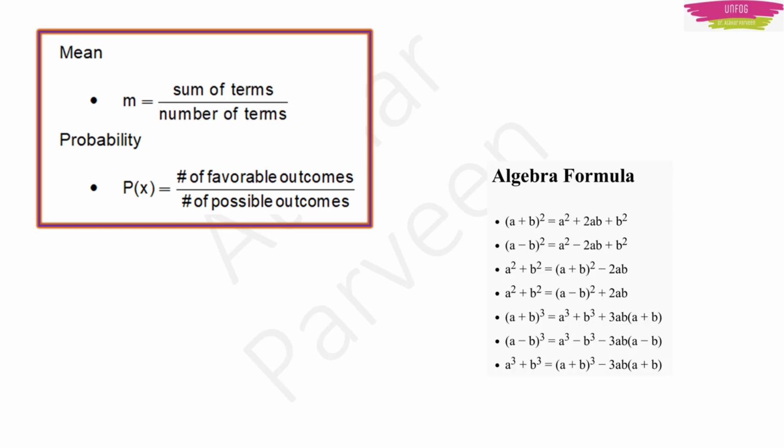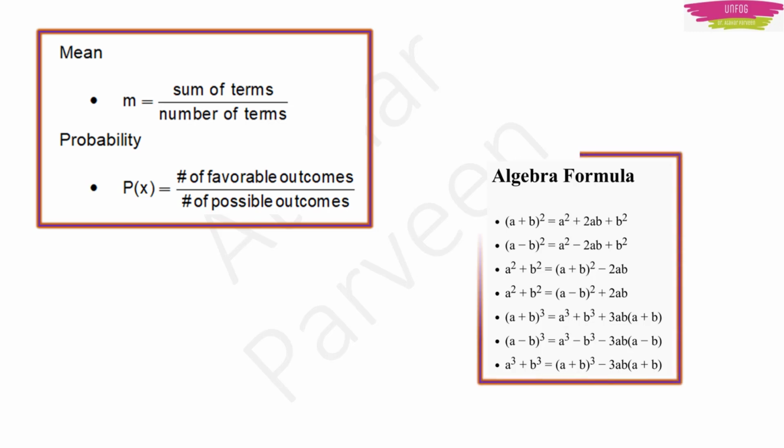And of course, we have this list of algebra formulae. Many more are there. I am giving you the easy ones here because I don't want to give you tension at this last moment. So if you know more formulas than this, it is well and good. But if you don't know any formula, at least learn this formula list. For example, a³ plus b³ is equal to (a plus b)³ minus 3ab(a plus b).